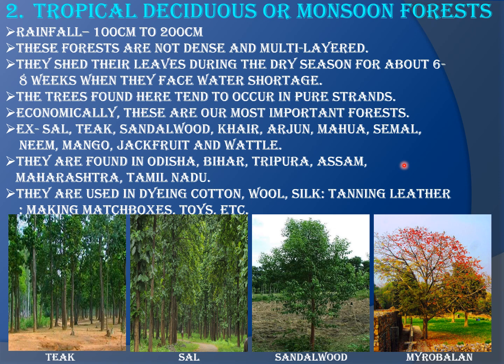So the trees that are found here, as I have told you, are sal, teak, sandalwood, myrobalan. Teak wood is used for making furniture, sal is used for construction purposes, sandalwood is a valuable wood used for carving furniture, and myrobalan is a unique tree that is a part of this tropical deciduous or monsoon forest, used for tanning leather. So this is about the widely found forest, the monsoon forest in India.